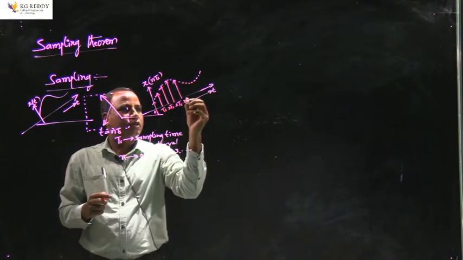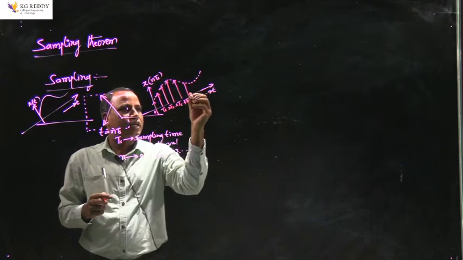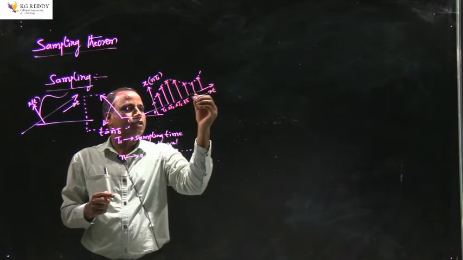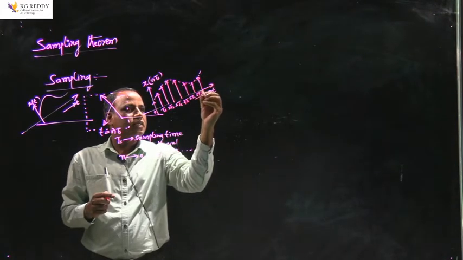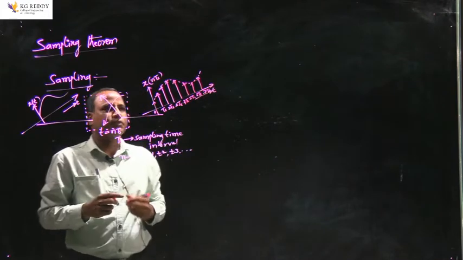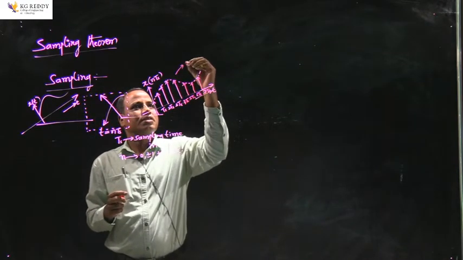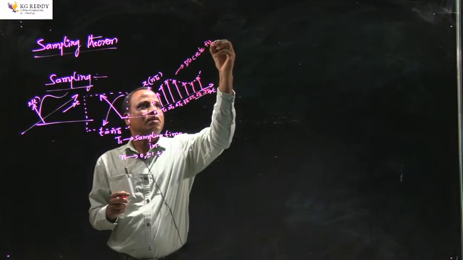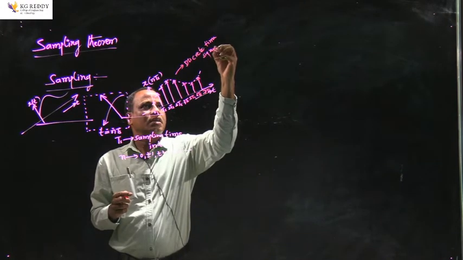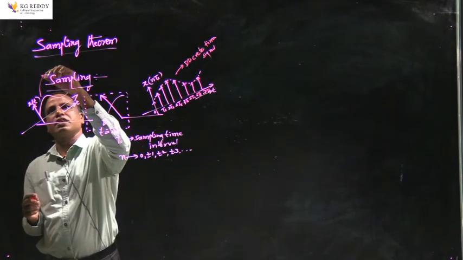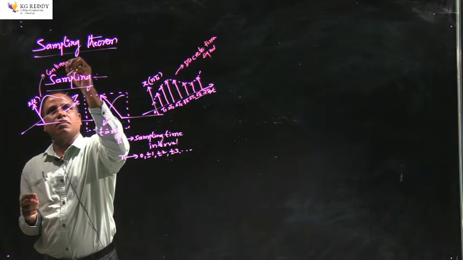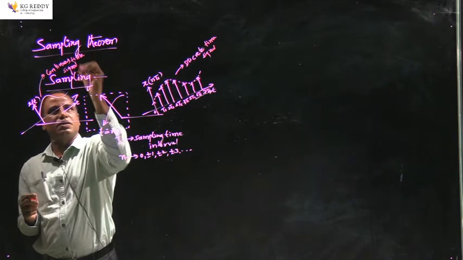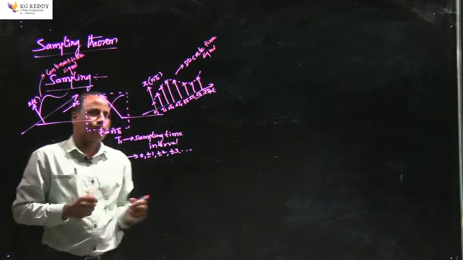It continues like this: 5Ts, 6Ts, 7Ts, and so on. Now this is a discrete time signal, and this is a continuous time signal. Now let us try to understand how this continuous time signal is converted into the discrete time signal.